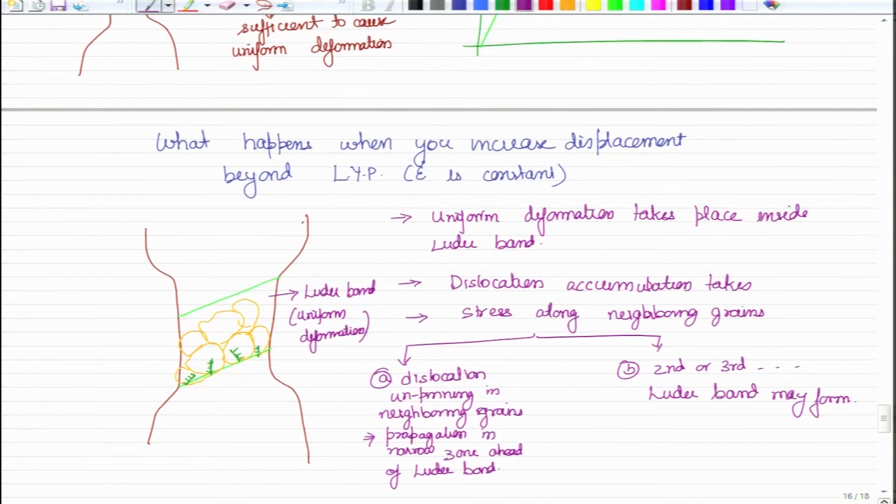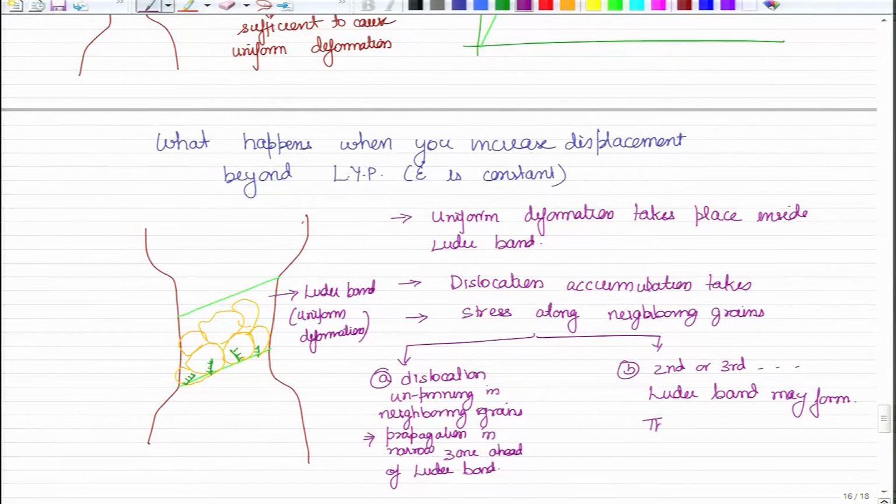However, if you have seen the stress strain curve, you know that in the Luder band region we do not see a second very high yield strength point or the upper yield point again. It means that we are not raising the stress to that level. It implies that it is very unlikely that a second or third Luder band would form. So, this is unlikely.